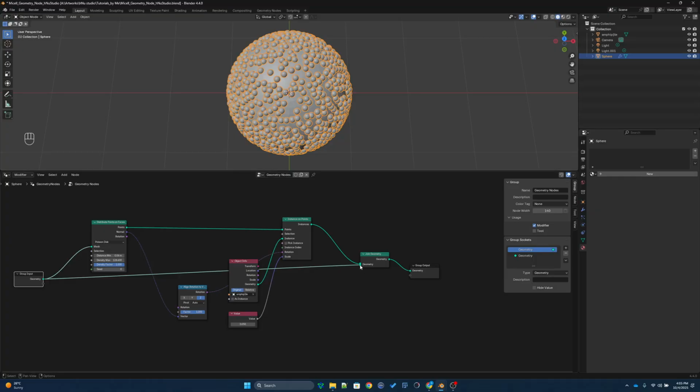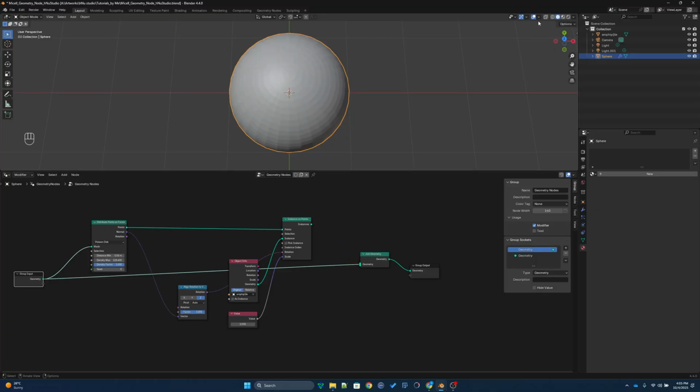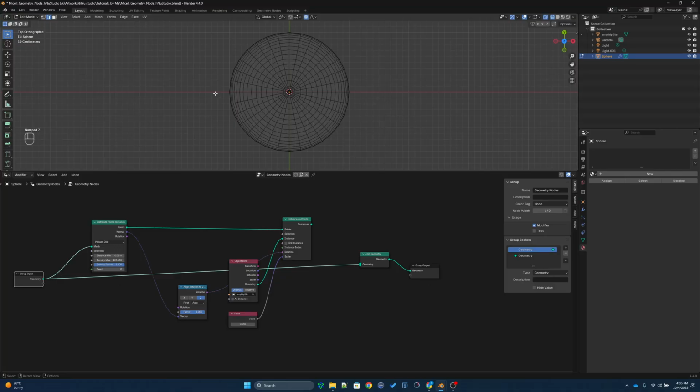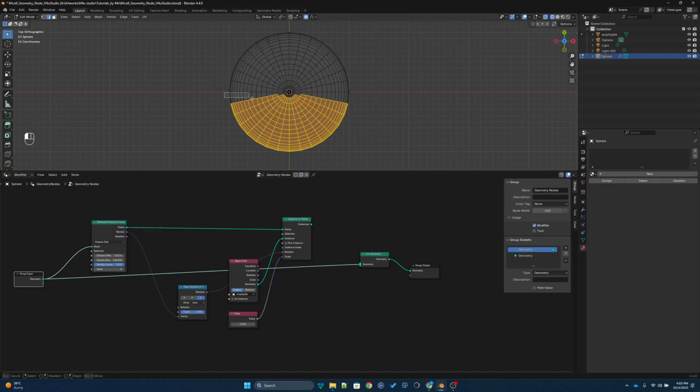So you can simply disconnect this one just for a second and then go to edit mode, press Tab, and then I'll go to the wireframe mode, and then I'm going to cut this one into two. You can just delete this one. I'm going to select a little bit more.